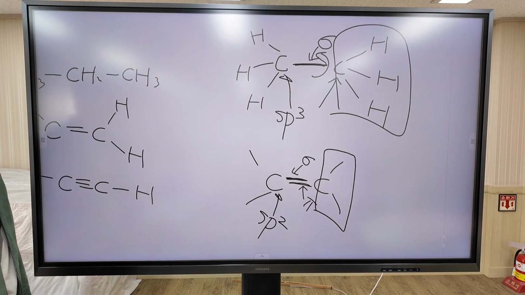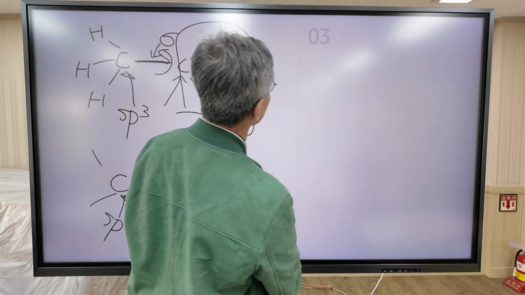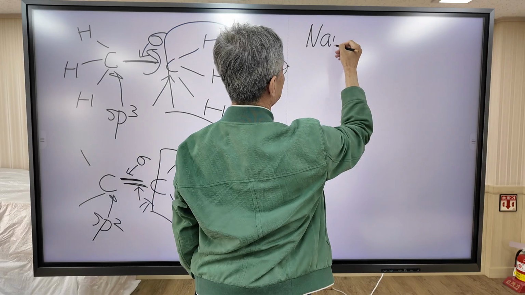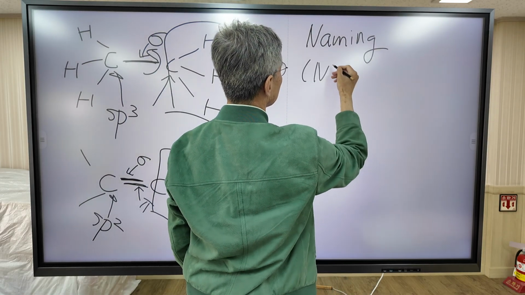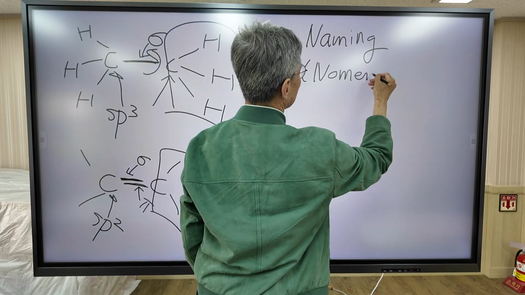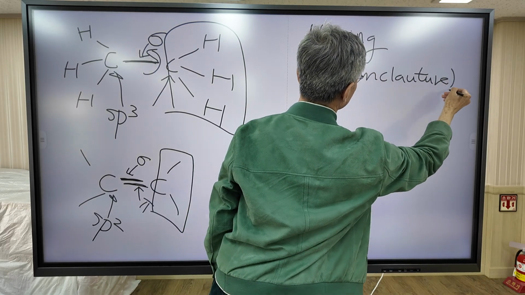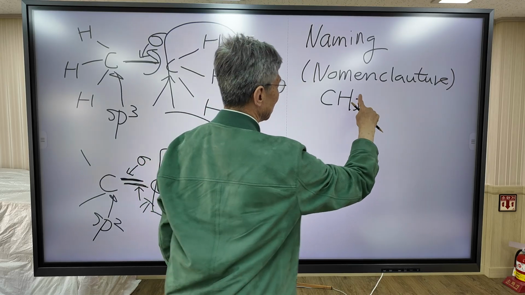And in organic chemistry, naming is very, very important. Nomenclature. So this is methane.